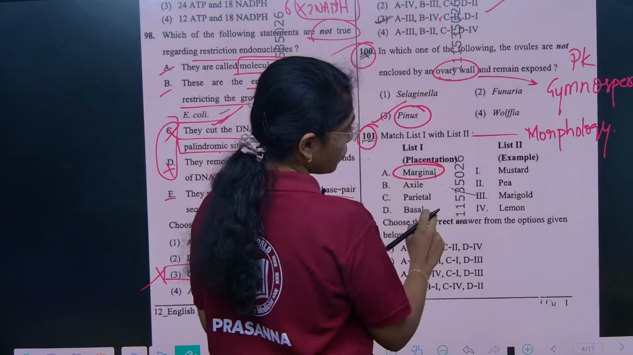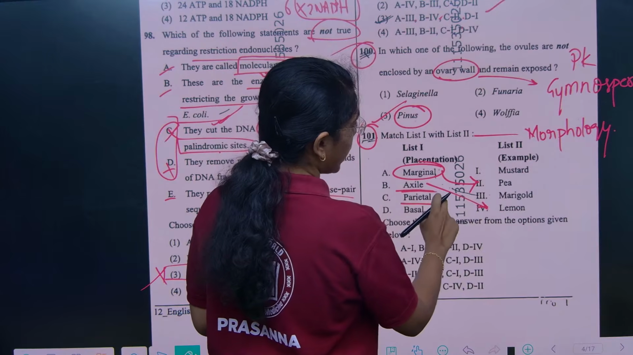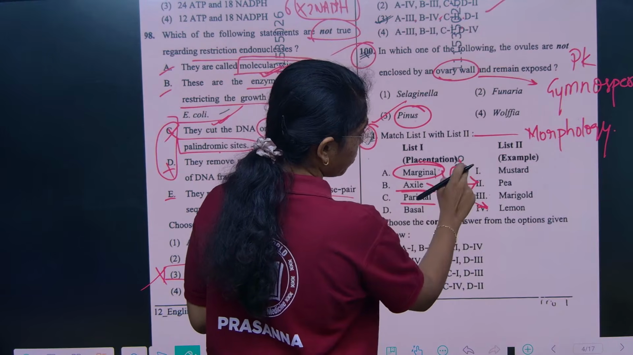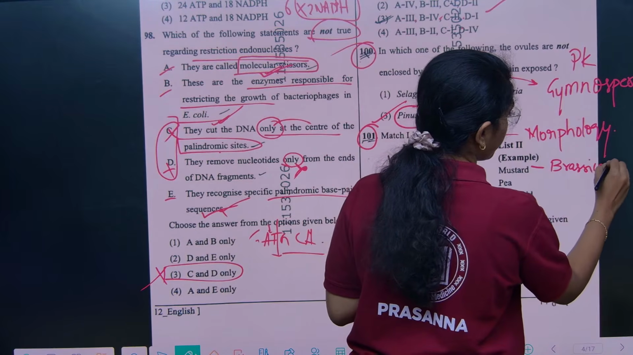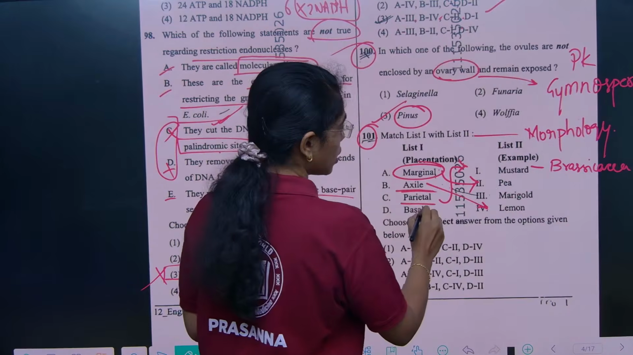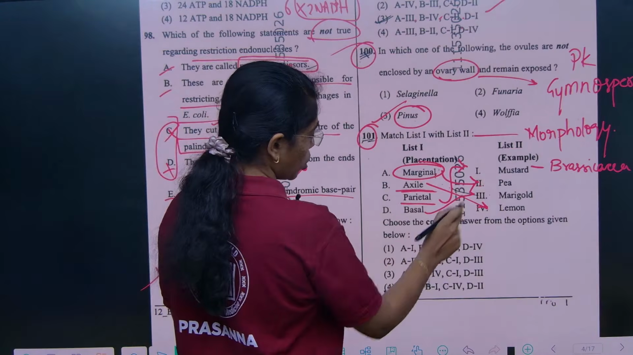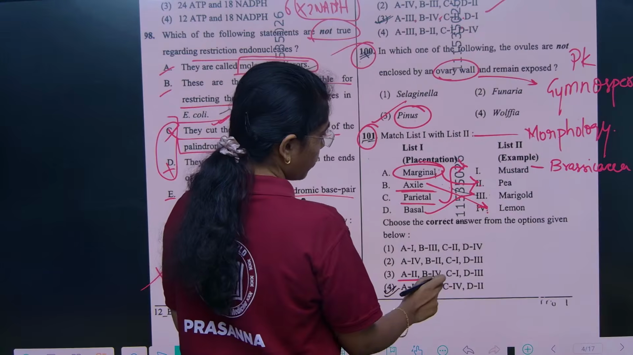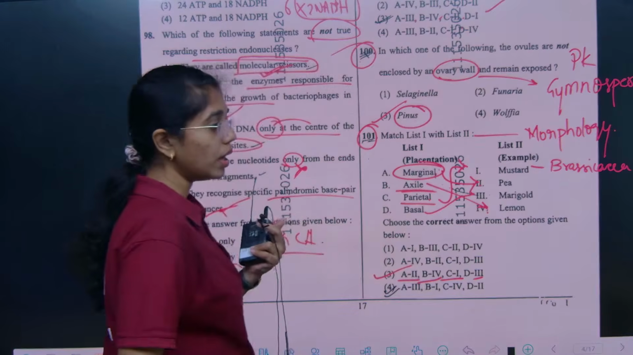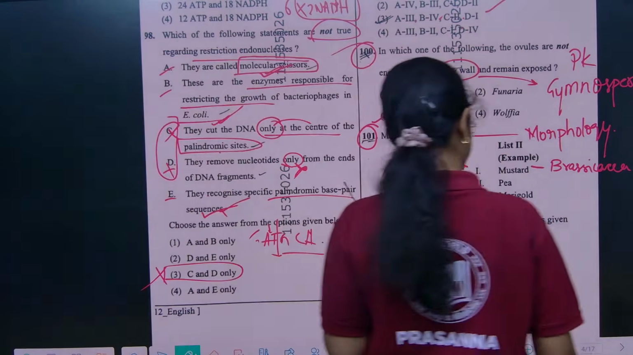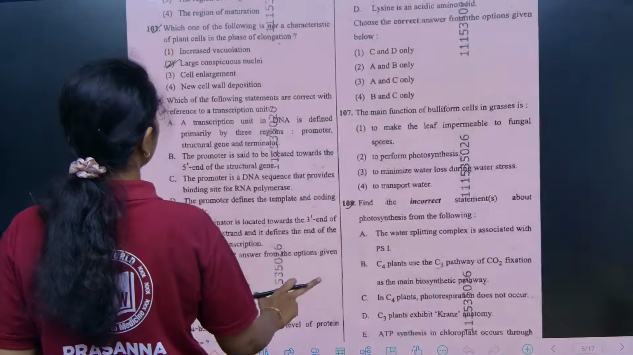Marginal placentation, example is pea. Axile placentation, lemon. Parietal placentation, example mustard, which belongs to Brassicaceae family. Basal placentation, example marigold. So what is the right answer? A is 2, B is 4, C is 1 and D is 3. Option 3 is the right answer. Done, right? And then, yeah, the next question is also from morphology.